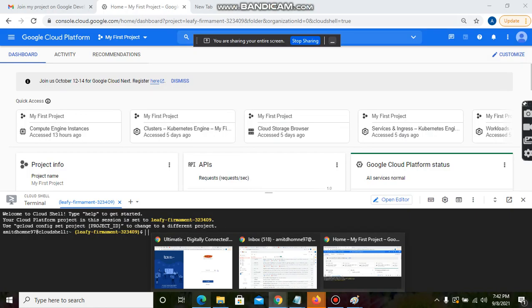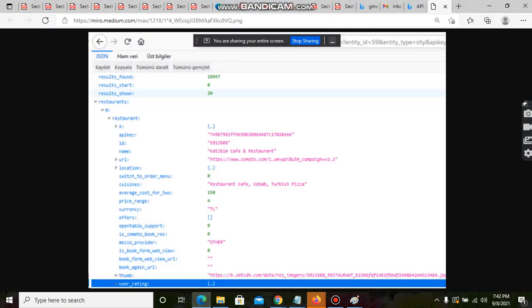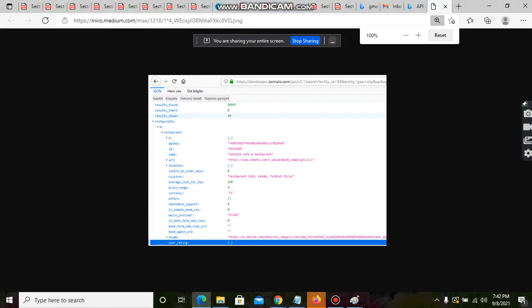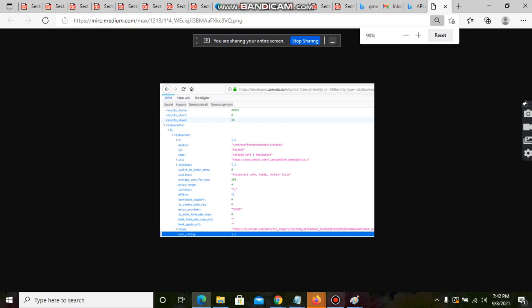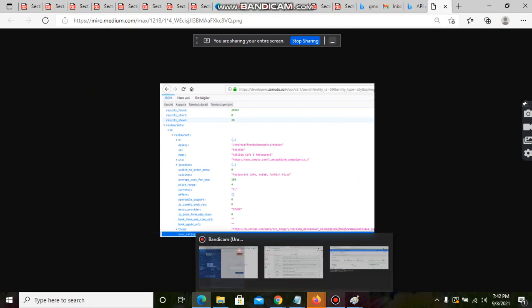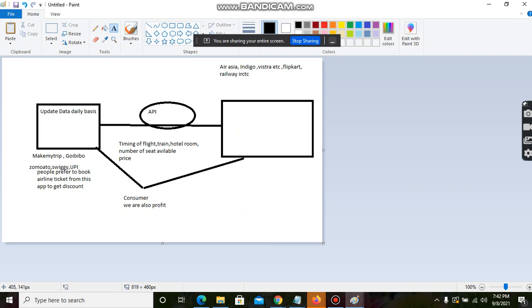Any question do you have on how this API works? Anything that you have a doubt about here? This API, for Air Asia, IndiGo, or hotels and restaurants, normally they share their API after every 1 hour.